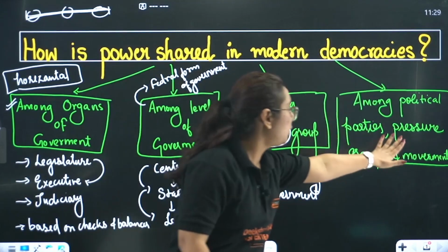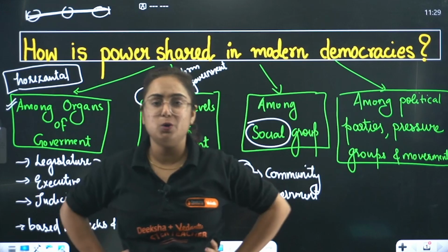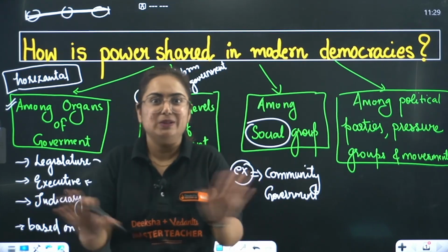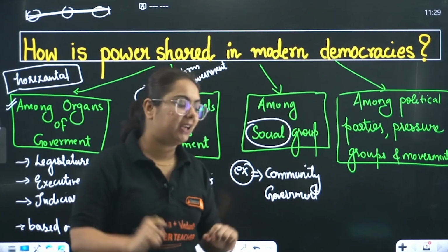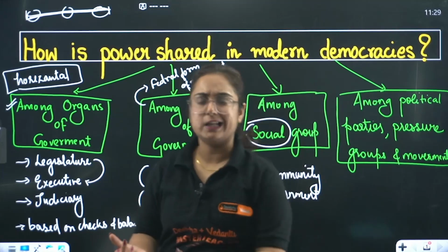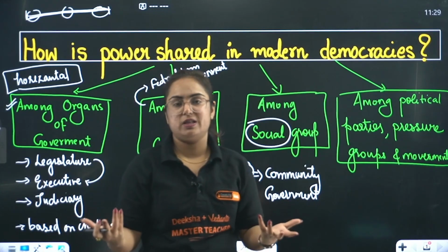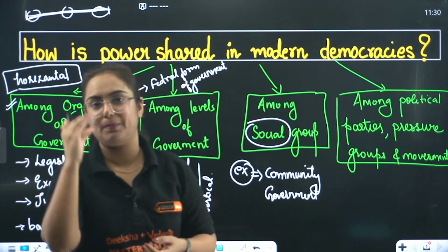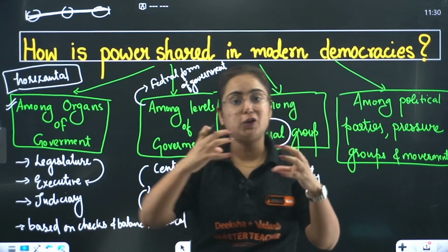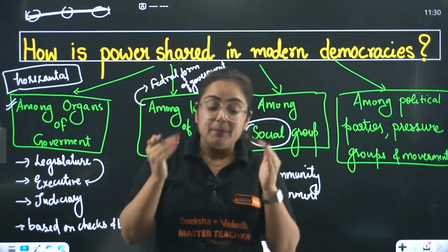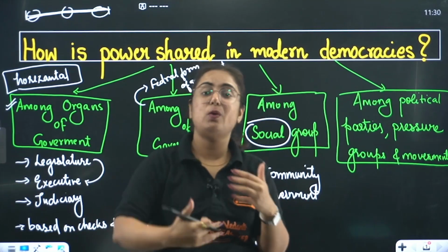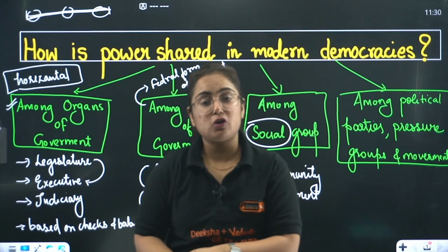Next one is among different political parties, pressure groups and movements. Now you might be wondering, ma'am, how can power be shared among different political parties? They do nothing on a sharing basis. But my dear students, see, till 1990 the condition of India was such that one party was dominating, but gradually as there was a democratic setup, we have the right to form parties, not like that of China, and the party can form their government. A lot of regional parties came into power, but whenever a lot of parties come into power, the votes are also divided, and hence it is quite difficult for a single party to get a majority.